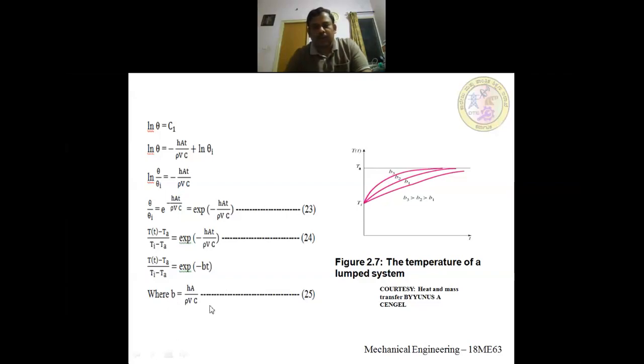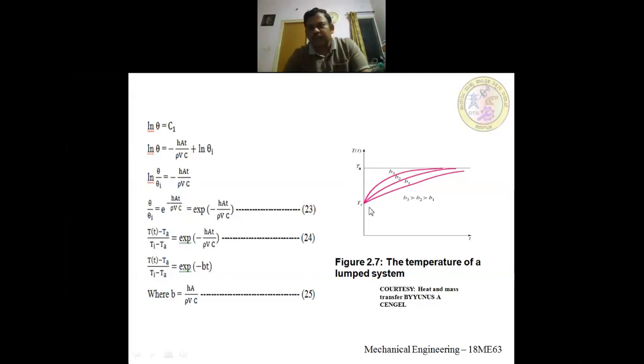So this figure shows temperature versus time for different values of B. What is B? It is given by hA by rho Vc. The reciprocal of B is known as the time constant. Here Ti is the initial temperature, and small t represents time.